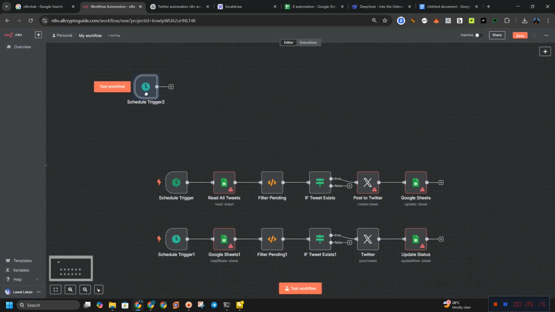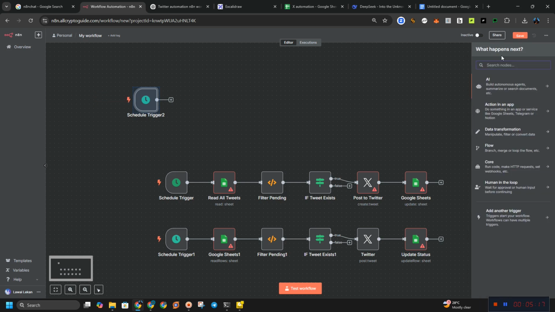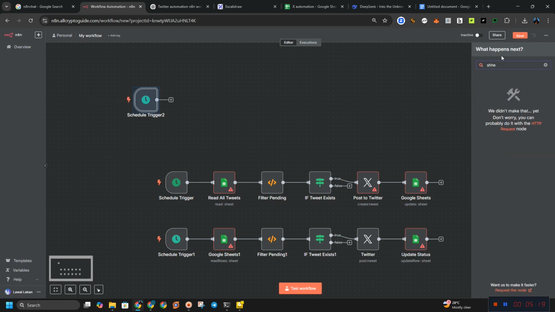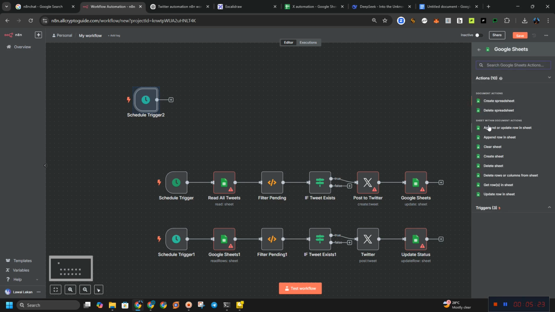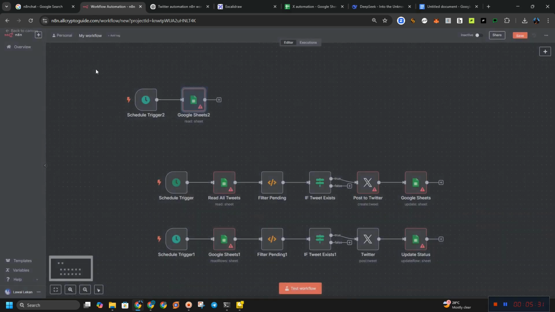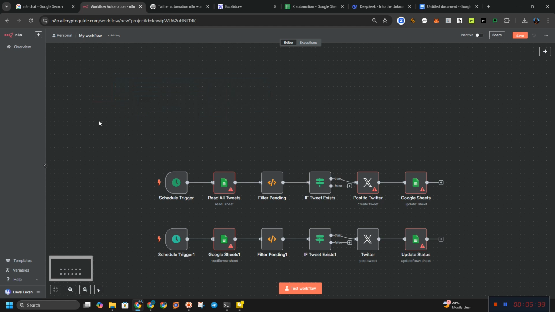After your schedule trigger, you want to search for sheets, Google Sheets. You're going to select on reader Twitter, which is get rows in the sheet, because we need all those rows. So we are going to connect it. The next one is to add this pending filter. So without further ado, let us get into connection, because I'm going to give you the workflow for free. It is going to be in the resources section.